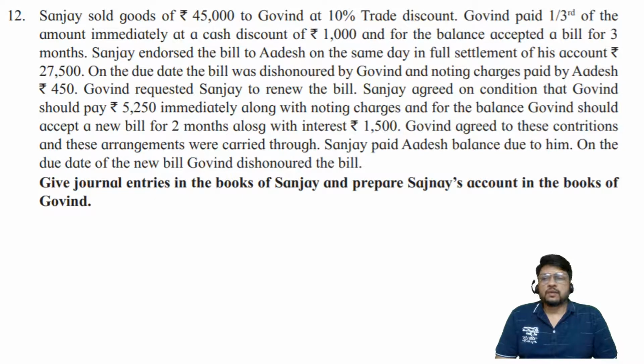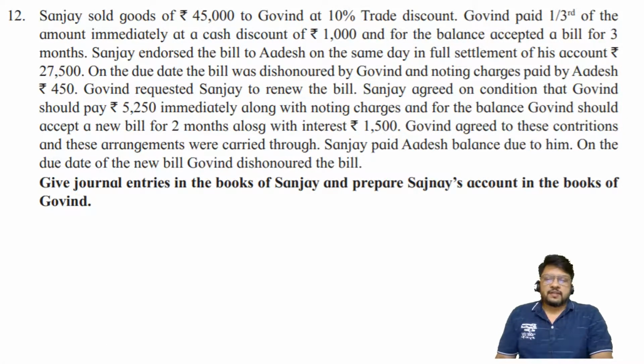Govin paid 1/3 of the amount immediately at a cash discount of rupees 1,000 and for the balance accepted a bill for 3 months. Okay, so there is a cash discount also and trade discount also. Part of the money is paid immediately and part of the money is going to be paid afterwards. Sanjay endorsed the bill to Adesh on the same day in full settlement of his account of rupees 27,500. Now you have to be careful. There are 2-3 words. First one, they have told the amount which is payable to Adesh by Mr. Sanjay is rupees 27,500. Look at the amount, 27,500.